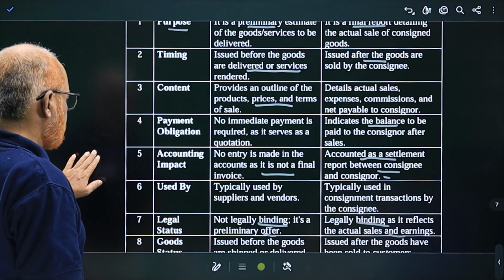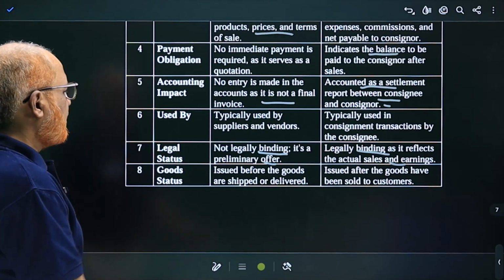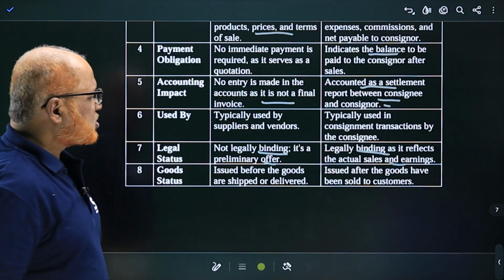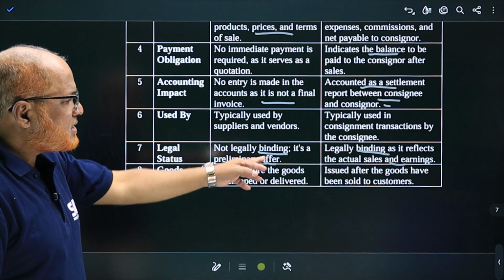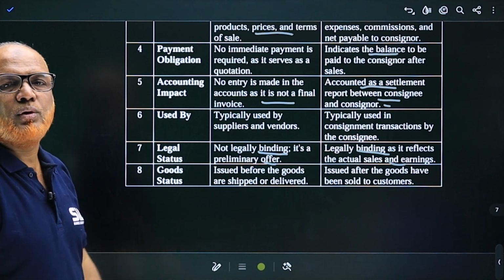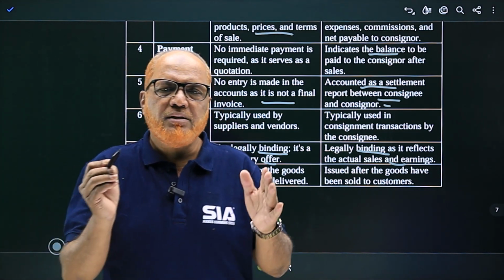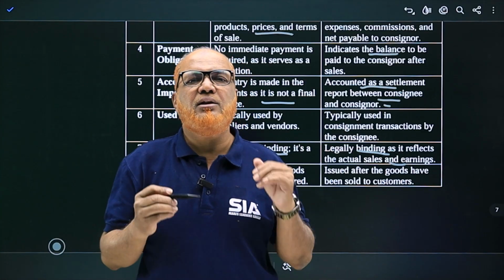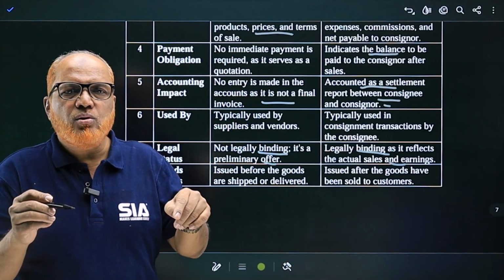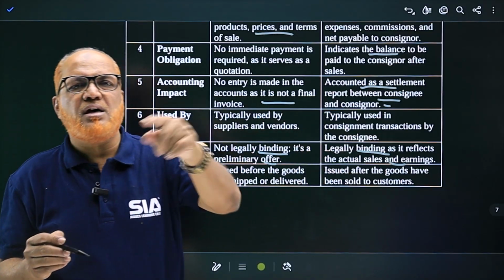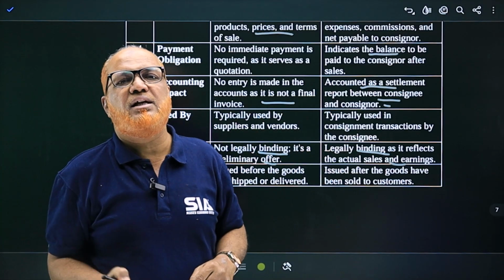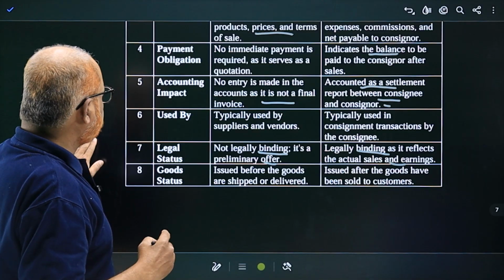One more difference is regarding goods sold. Issued before the goods are shipped or delivered, whereas issued after the goods have been sold. Proforma invoice will be prepared by the seller before selling the goods, whereas account sales will be sent by the consignee to the consignor after the sales are conducted.